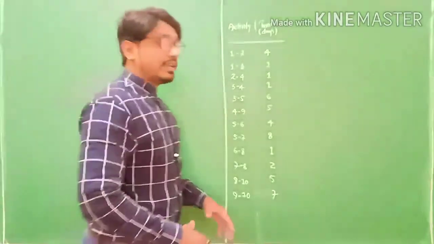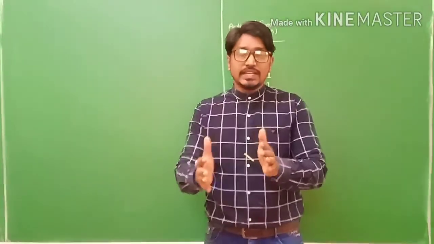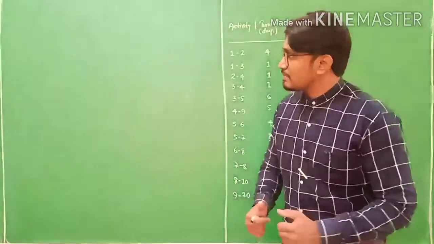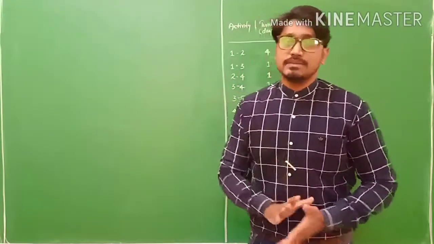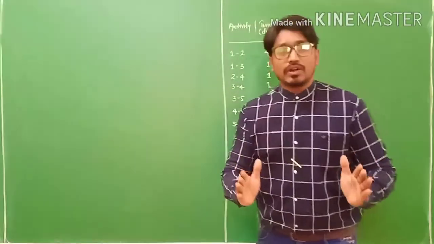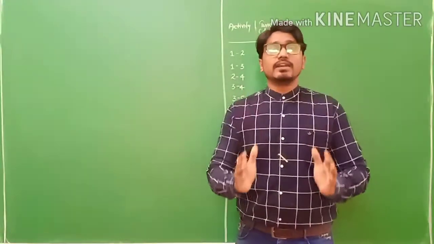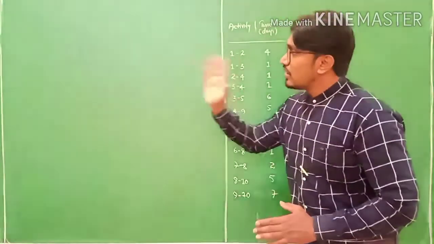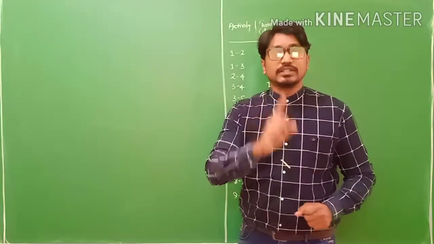Now let's proceed with network scheduling using the planning, scheduling and controlling concept, by two important techniques called PERT and CPM. By these two important techniques, Program Evaluation Review Technique and Critical Path Method, I'll solve the problem and try to find the critical path.